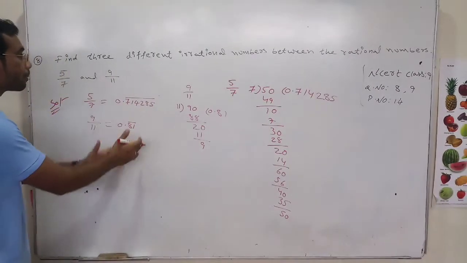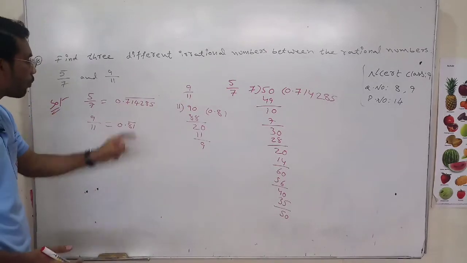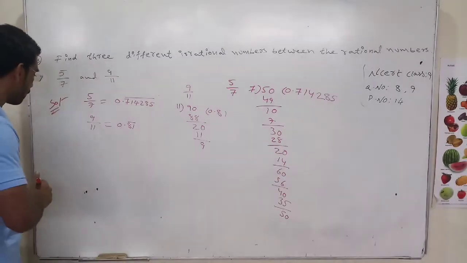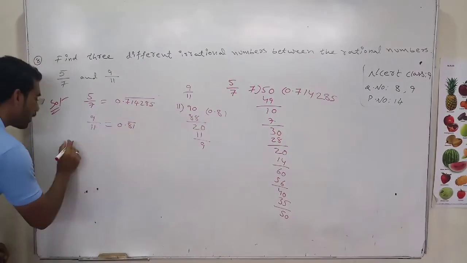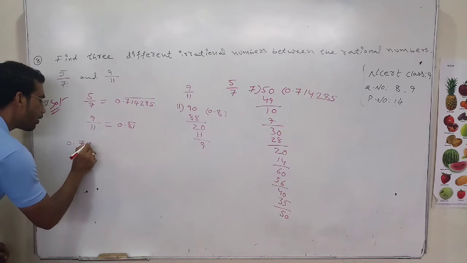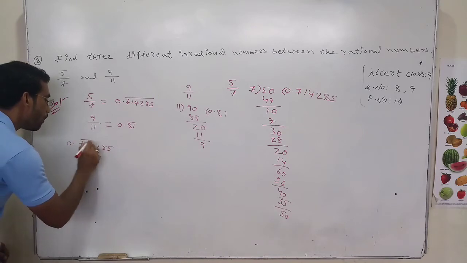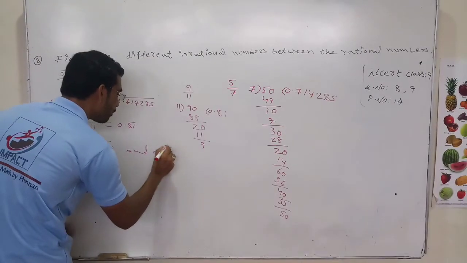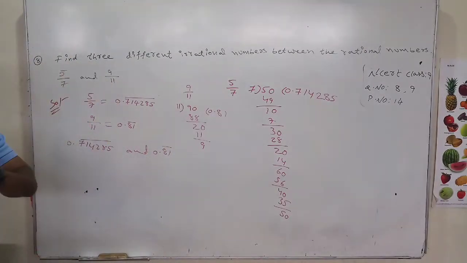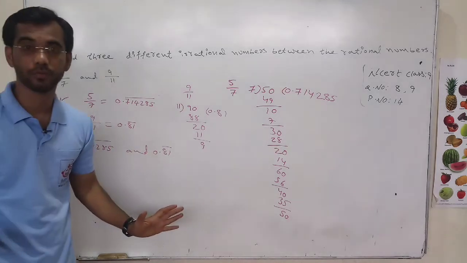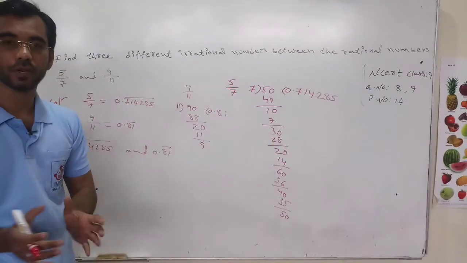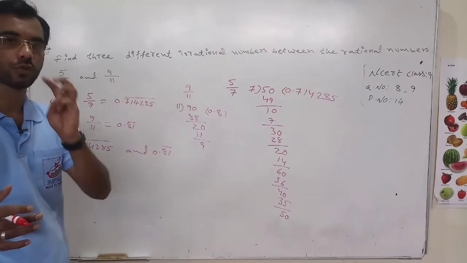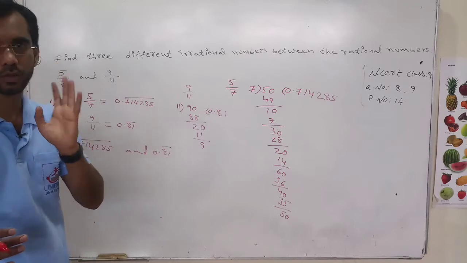So we should write the irrational numbers between 0.714285 bar and 0.81 bar. How many do we have to write? We have to write only 3. You can write any number of irrational numbers between these two, but we should take only 3. It's your choice. What you want to take, you can take.